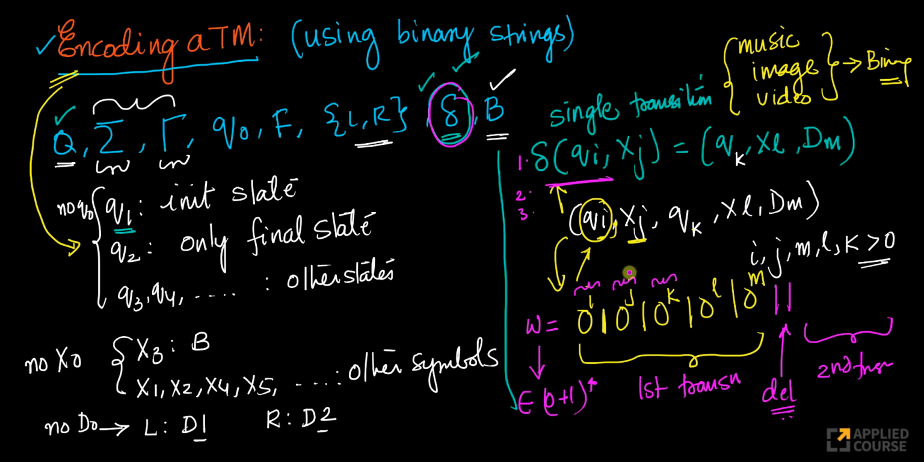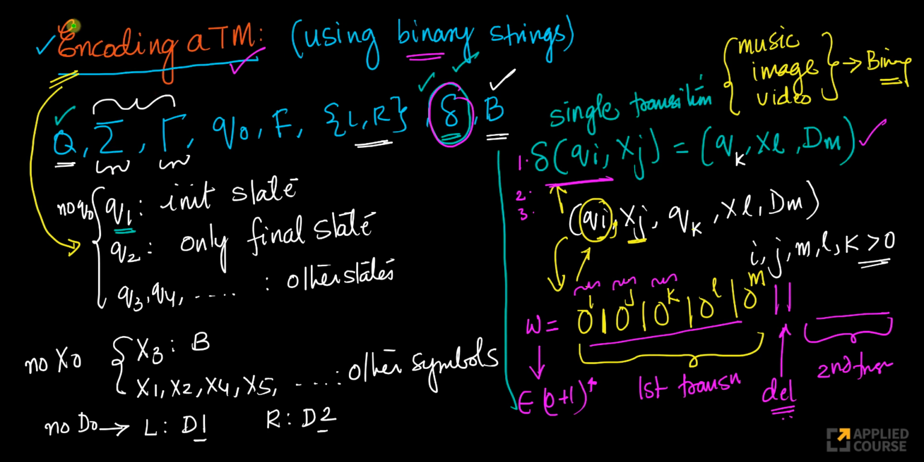Now, from this string, I got this 5-tuple. From this 5-tuple, I can get the single transition. Now, the moment I encounter two 1s here, I know that, okay, this transition is done. The next transition is starting. Again, I'll interpret the second transition just like this and I'll get it. So again, there are many ways you can encode a Turing machine using binary strings. This is one of the most popular ways.